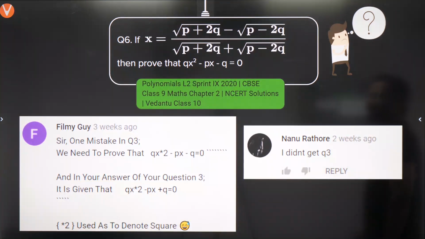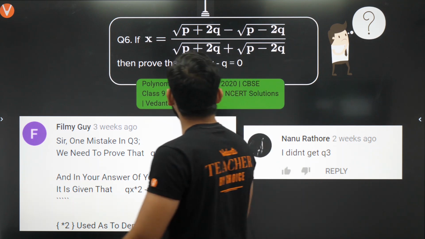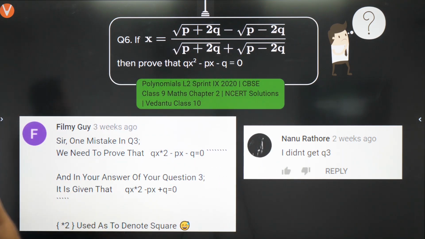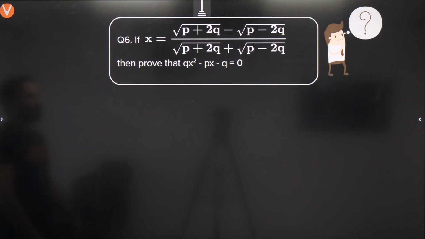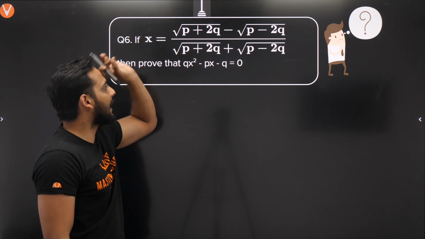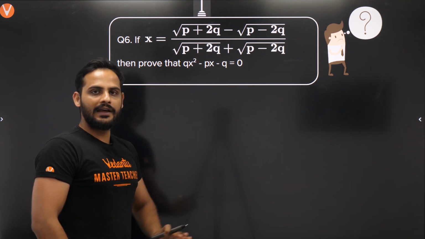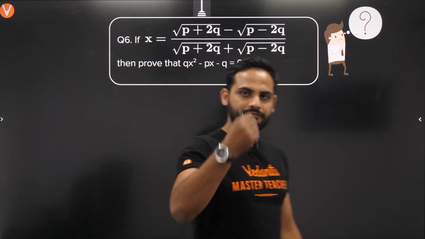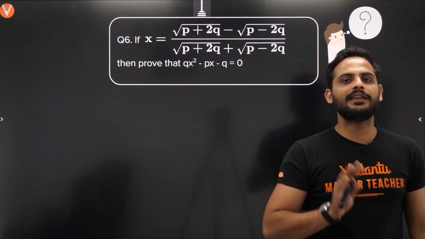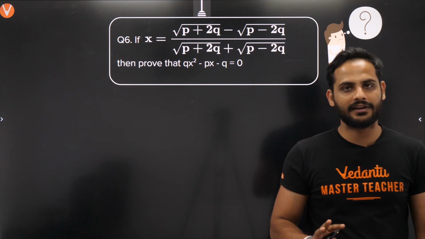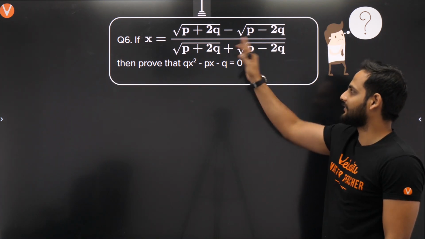Okay, chalo. Next question was: if x equals root of p plus 2q minus root of p minus 2q, divided by root of p plus 2q plus root of p minus 2q, then prove that qx square minus px minus q is equal to 0. So some of you had doubt in this part. Now we'll be solving this question one more time. So bachcho, see, prove that this something is equal to 0. I know x is given in this form, I cannot do anything other than rationalization. Is there any other idea you have other than rationalization? No, I don't have any other idea. I will be starting with rationalization only.